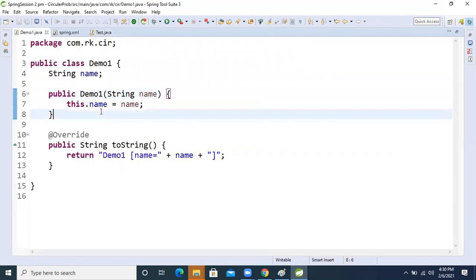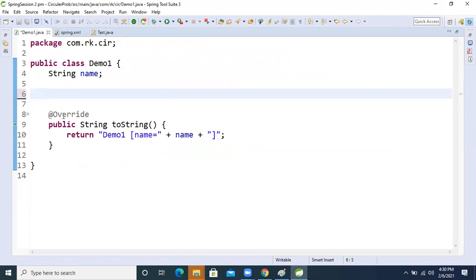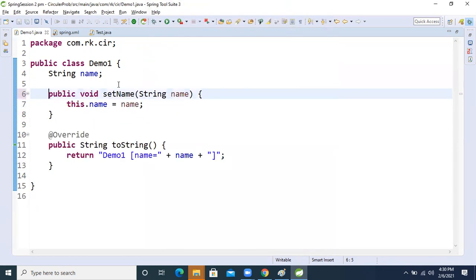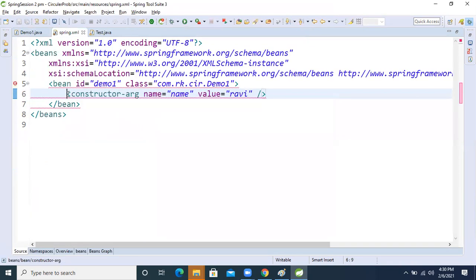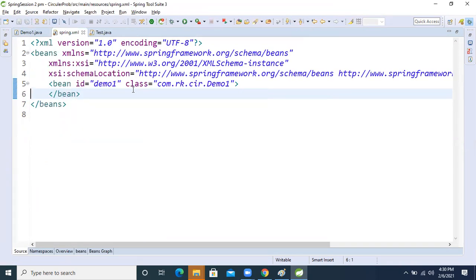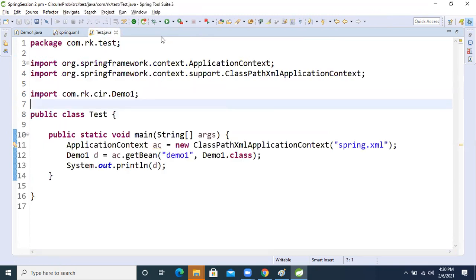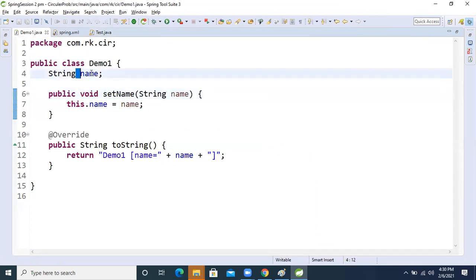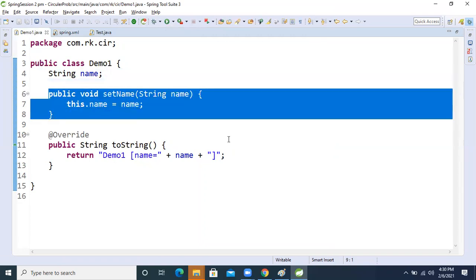But in the second one, if we are using setter injection, then there is no mandatory requirement here. This property tag is not mandatory, right? If we do not take any property, then we will get a null result in the output. There is no need, if we are not injecting. If the dependency is mandatory to inject, then use constructor injection. If the dependency is not mandatory, then use setter injection.